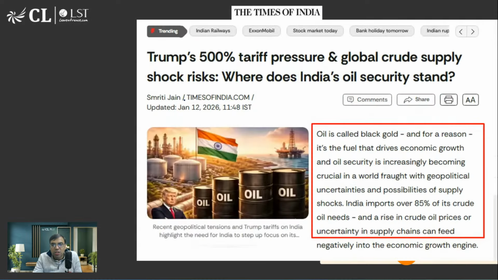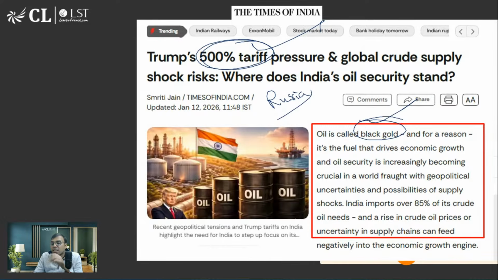Okay. तो ये अब देखो ये बात आ रही 500% टैरिफ की. Now Trump is saying, in recent days we have seen Trump talking about oil, which is considered black gold, that if you are buying oil from Russia, we will impose up to 500% tariff. Okay, so they are deciding to pass a law in this regard as well.